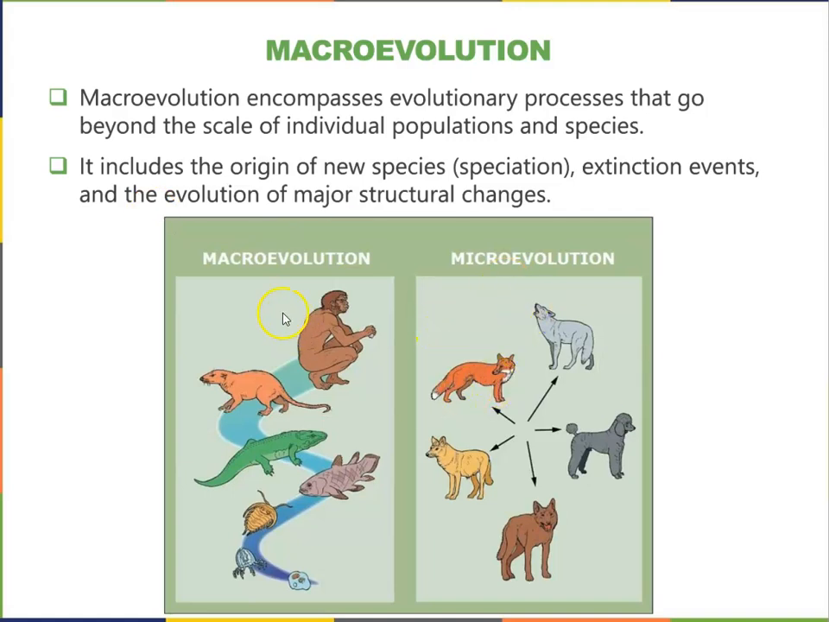There's a difference between macroevolution and microevolution. Microevolution is the process of speciation due to gene flow. Macroevolution is the speciation process on a larger scale. This could be due to geological changes or other reasons.